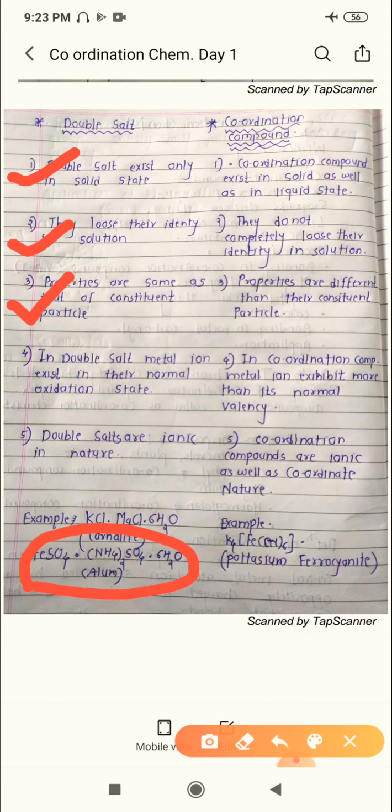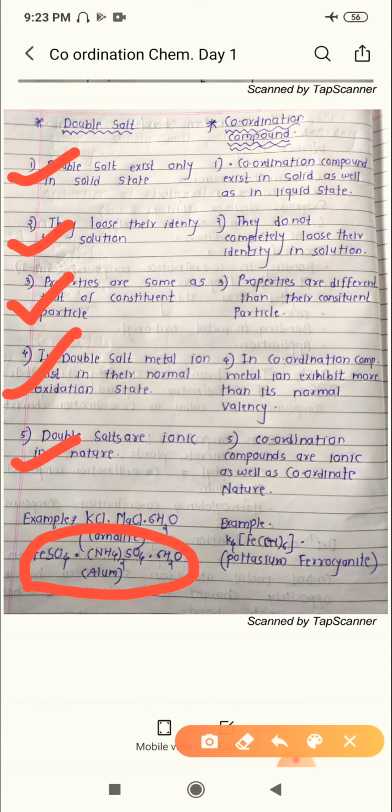Now next point, in a double salt, the metal ion exists in its normal oxidation state. And the last point, double salts are ionic in nature. This is all about the double salt.